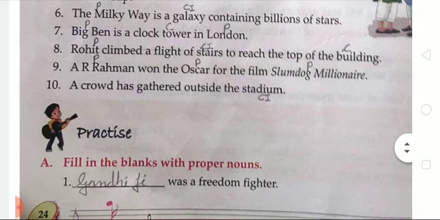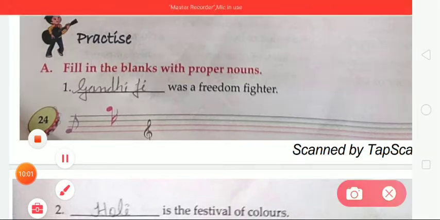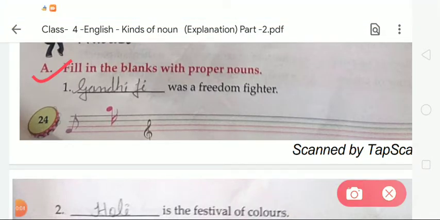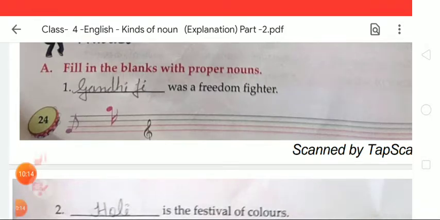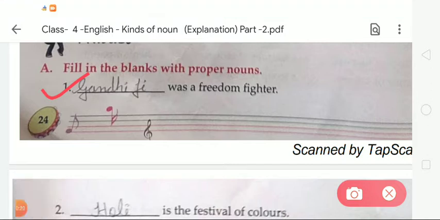Now we're moving to the next exercise, that is exercise A. In this exercise, the student fills in the blanks with proper nouns. First of all, you can see there are some blanks, and we have to fill in the given blanks with a proper noun. Okay, so let's do the exercise. In number 1, dash was a freedom fighter. Who was the freedom fighter? We have to write a particular person's name here, like Gandhiji or Subhash Chandra Bose. We have to write their name in the given blank.